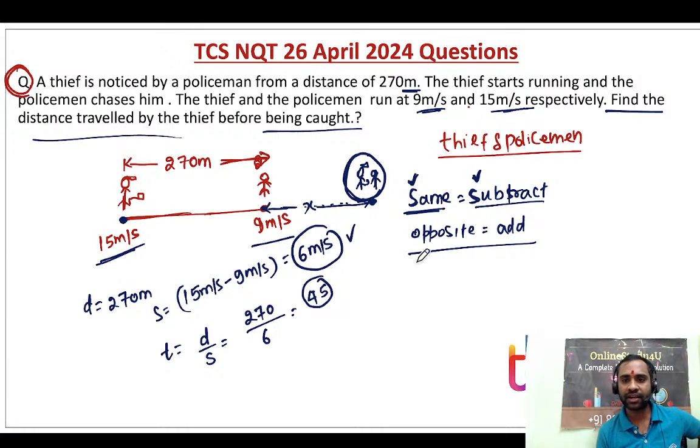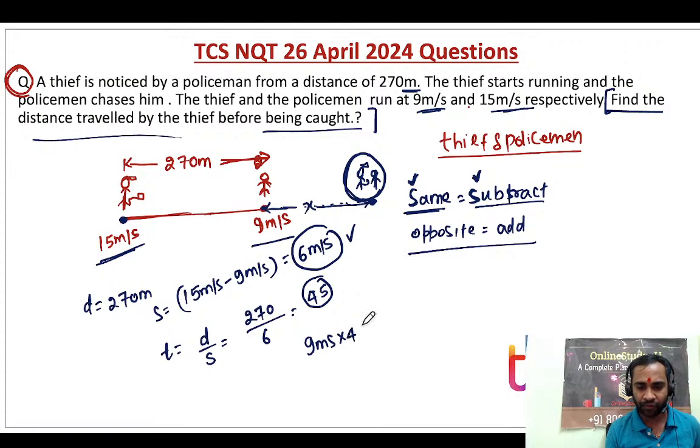Now they're telling us to find the distance traveled by the thief before being caught. This is very, very important. So the thief speed is 9 meter per second and time is 45 seconds. So it is 225 meter. So basically the thief traveled a distance of 225 meter and you had to mark the answer as 225.